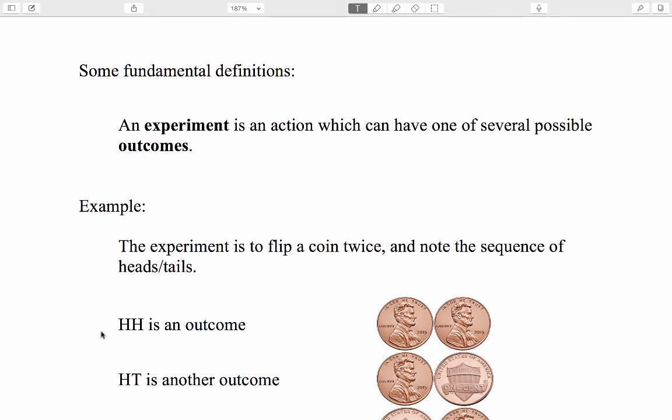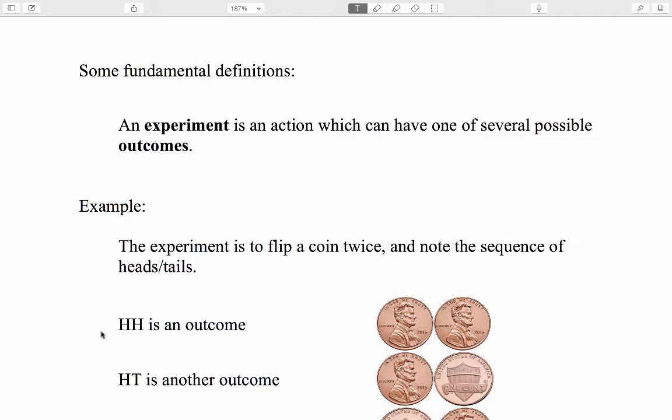Here are some fundamental definitions that we will use frequently in this subject. An experiment is an action which can have one of several possible outcomes. So experiment is a technical term and outcome is a technical term.